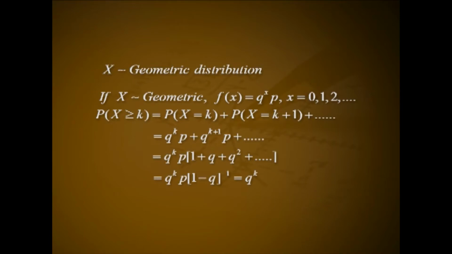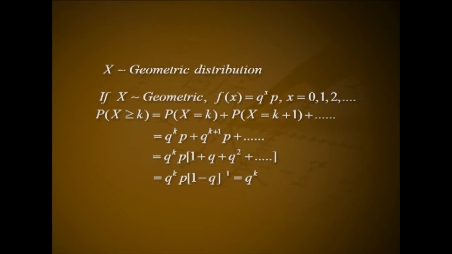Proof. Necessary part. Assume x follows geometric distribution. Then f(x) = q raised to x into p for x = 0, 1, 2, etc. Probability of x ≥ k equals probability of x = k plus probability of x = k + 1 plus etc. That is q raised to k into p plus q raised to k + 1 into p plus etc. That is q raised to k into p into (1 + q + q² + etc.).